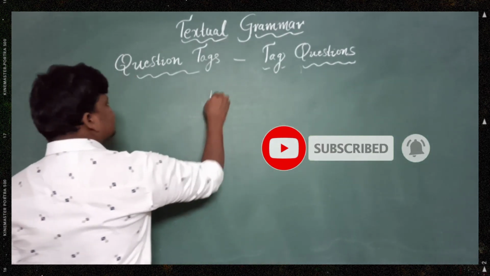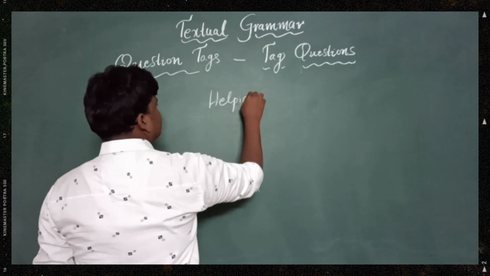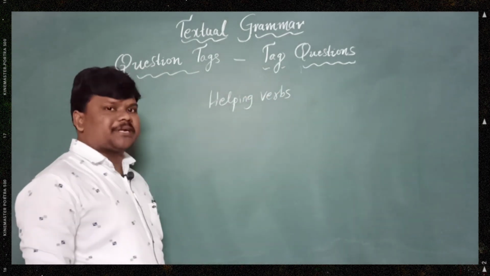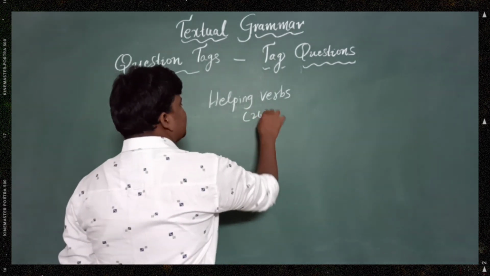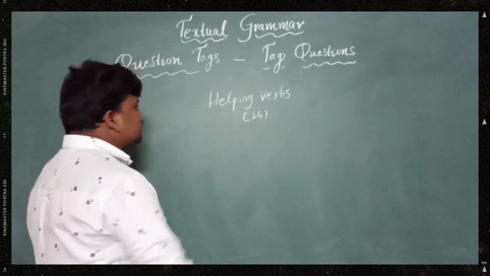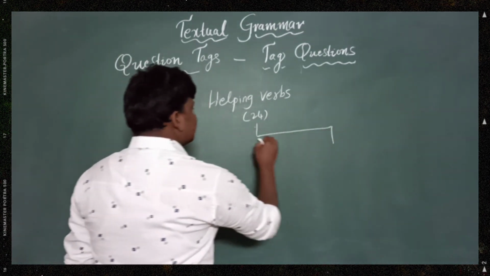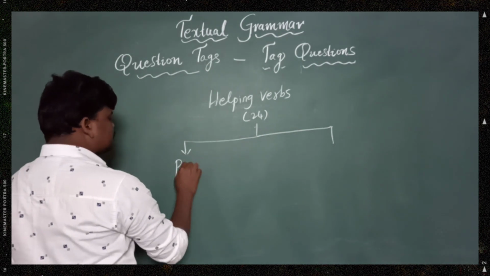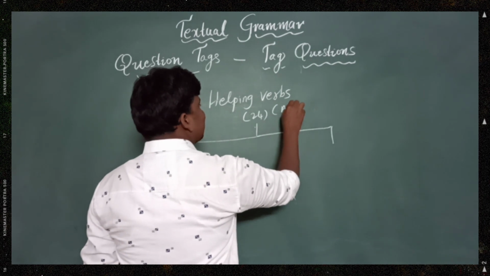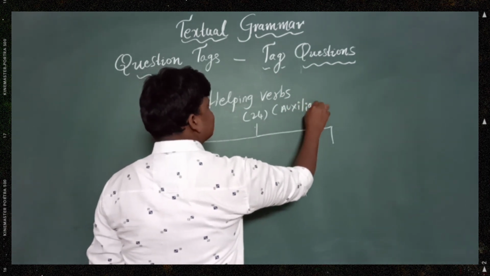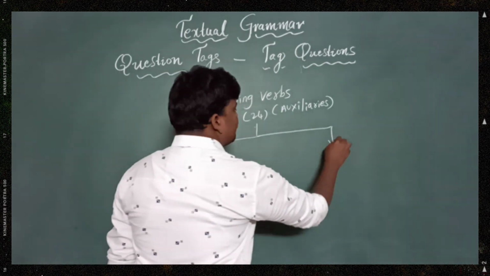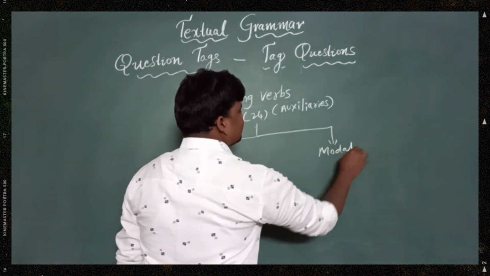Let me remind you once, the helping verbs. I am repeating many times as they are very important. As I told you last time, a verb which helps the main verb is called a helping verb. There are 24 helping verbs in the English language, divided into two types, also known as auxiliaries: 11 primary and 13 modal auxiliaries.